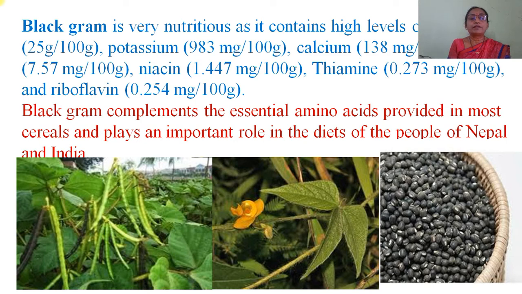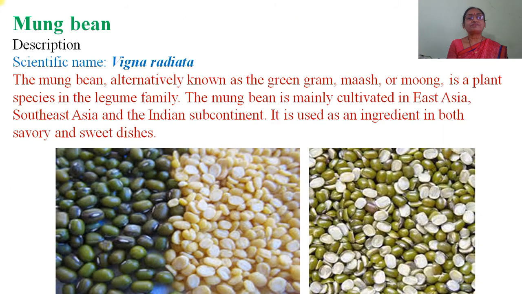Black gram components are essential amino acids provided in most of the cereal and play an important role in the diet of people of Nepal and India. Then next one is the mung bean. It is called mung in the local language, and the scientific name is Vigna radiata.